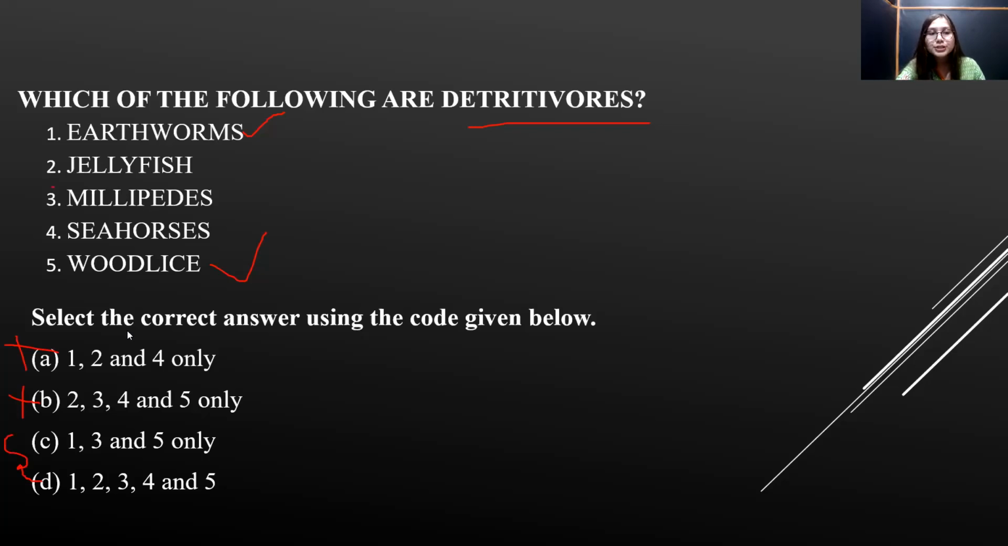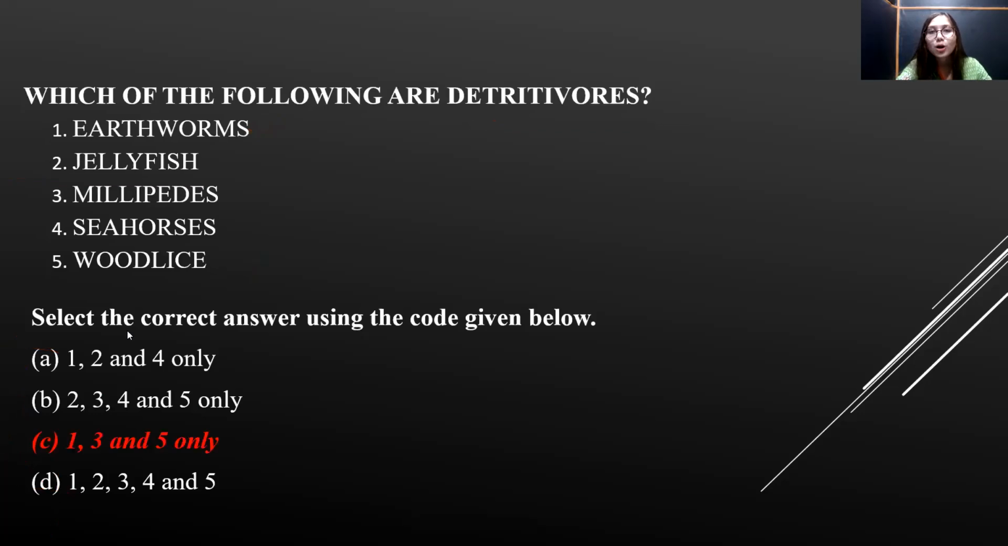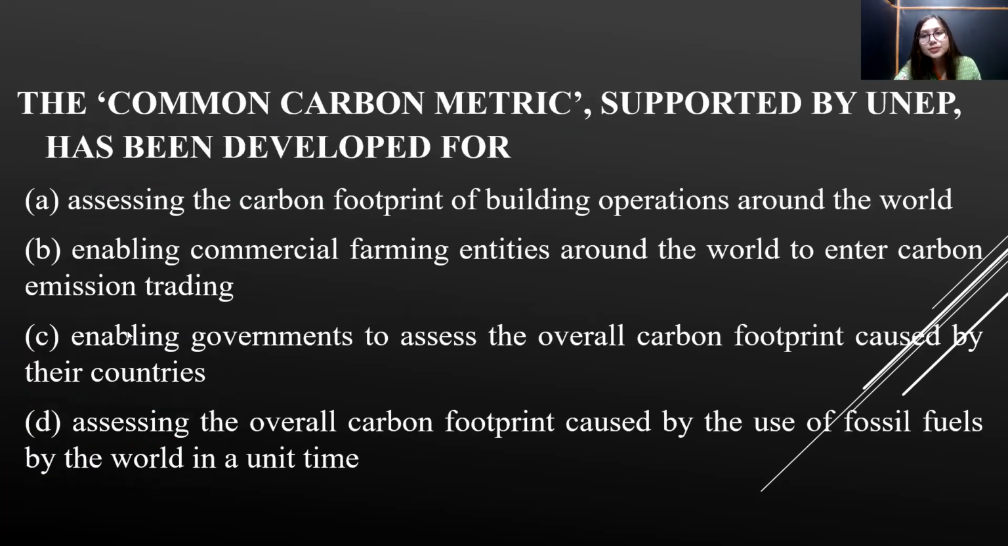Now, coming to jellyfish, jellyfish is not a decomposer, right? So you can eliminate 2. If you eliminate 2, you can eliminate D. So the answer that is left with us is option C, earthworm, millipedes, and woodlice. Moving on to the next question again.